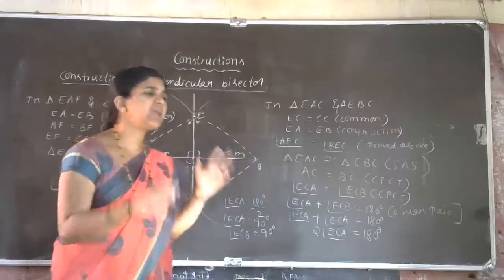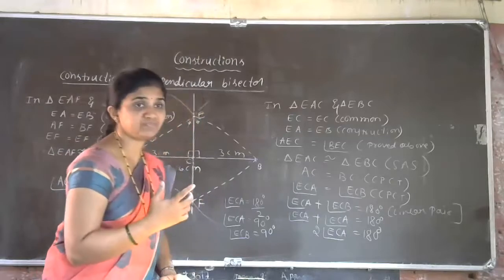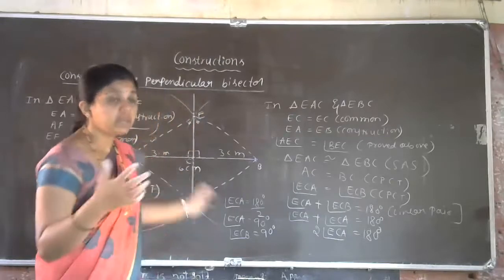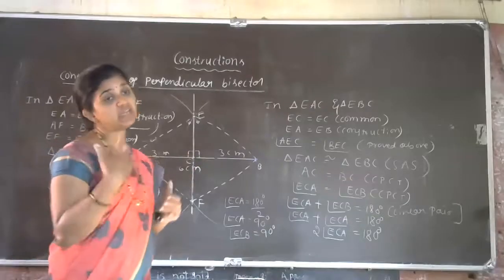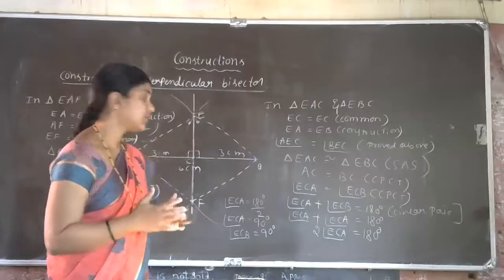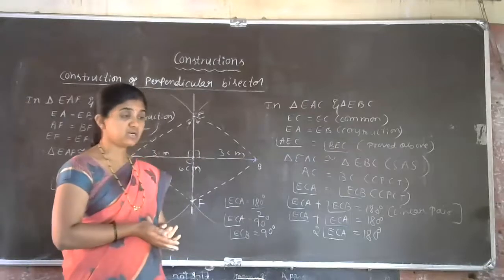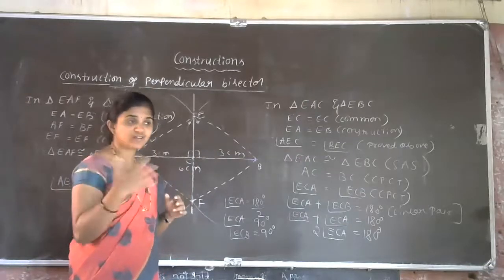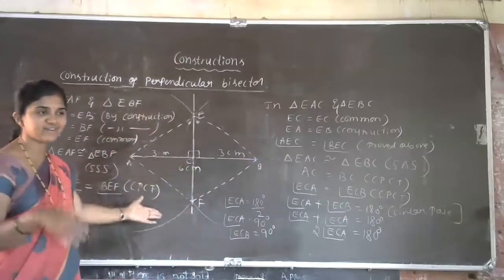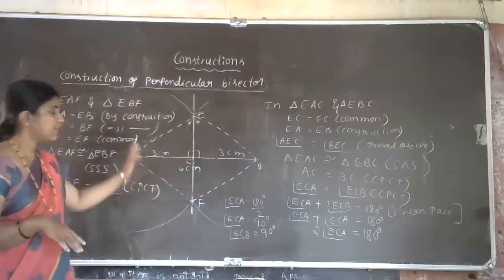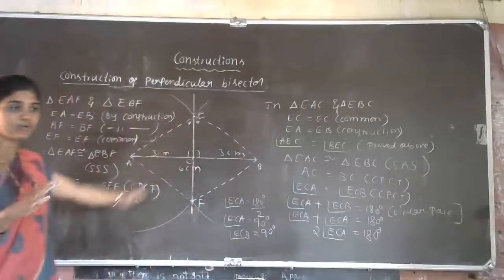Actually, the same problem we have completed in the triangle topic. That same problem is here: the verification of the perpendicular bisector of the given line segment. Now you got the idea. This is 90 degree, 90 degree, then this side is equal to this. How did you get the result? Okay, revision of this one. Congruency revision is also going on, and the construction revision is also going on. Right now, perpendicular construction is very easy. Then this is the proof, the verification part.